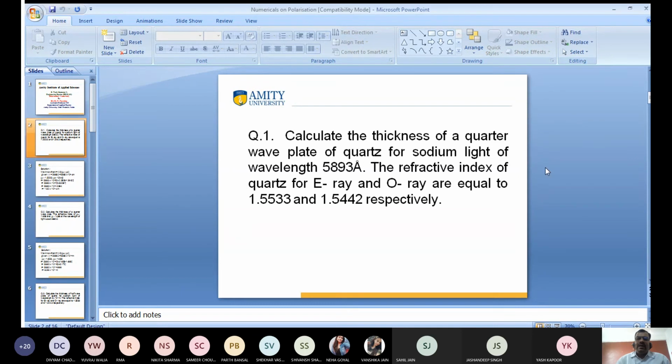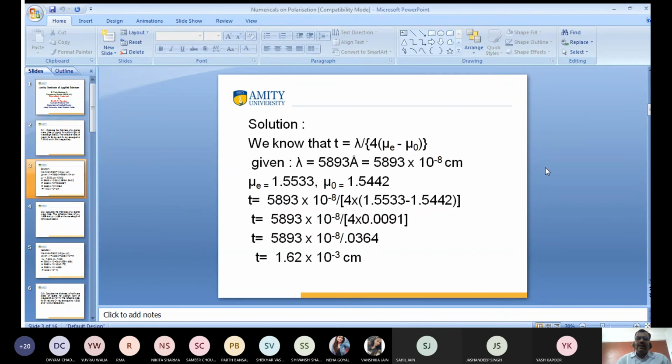So you know, the answer is this one: 1.62 into 10 to the power minus 3 centimeter. If you have any problem, tell me. Kindly check the answer. I use the formula, we substitute all the values. Can you tell me the value? Any problem, you tell me.